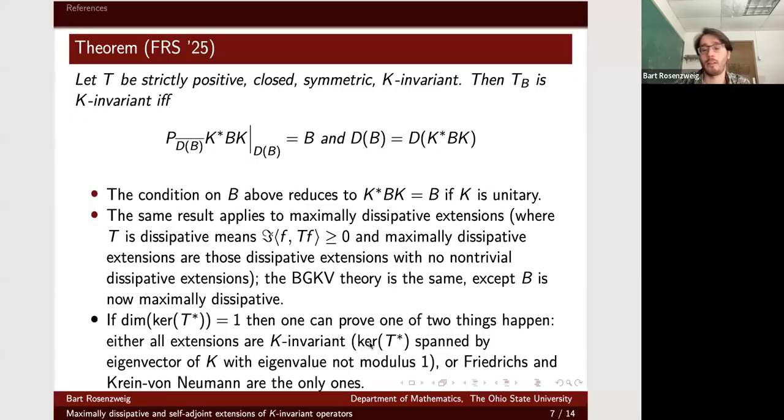Basically, you can calculate that the kernel of T star is spanned by an eigenvector of this operator encoding the symmetry K. And if the corresponding eigenvalue's modulus is not equal to 1, then it turns out that all extensions of T are K invariant. And if it is equal to 1, then it turns out that it's only Friedrichs and Krein von Neumann, right? Basically, the operator B becomes a scalar and you just calculate. Okay. So we use this in some of the examples.